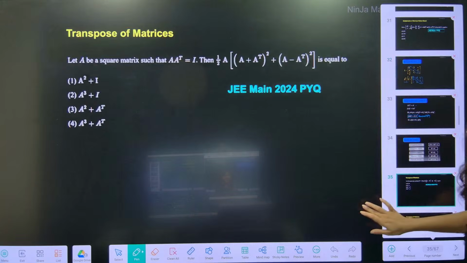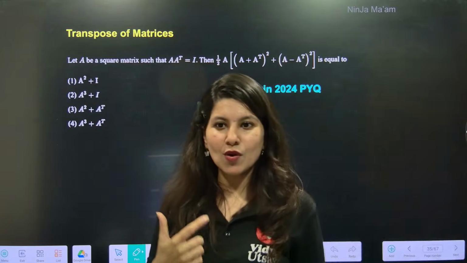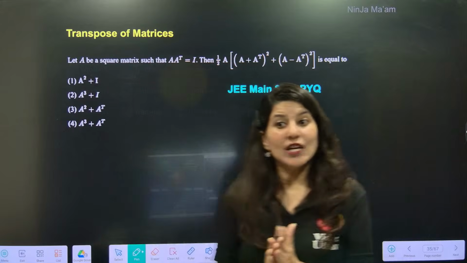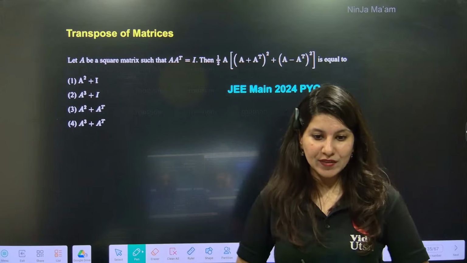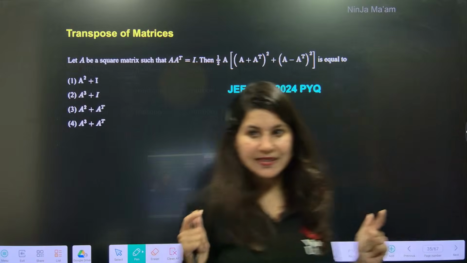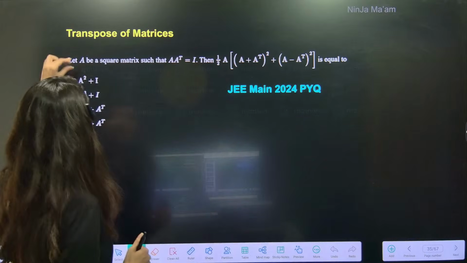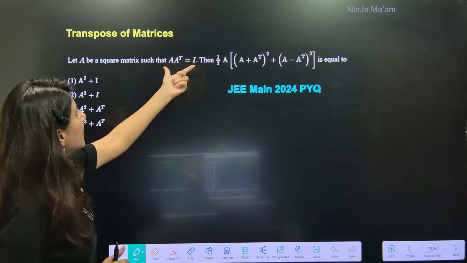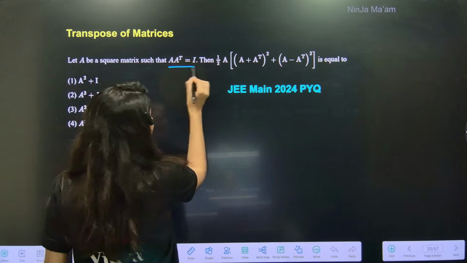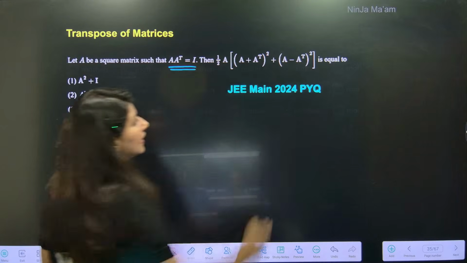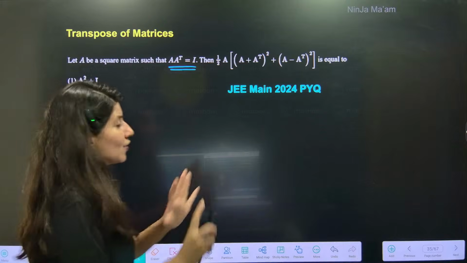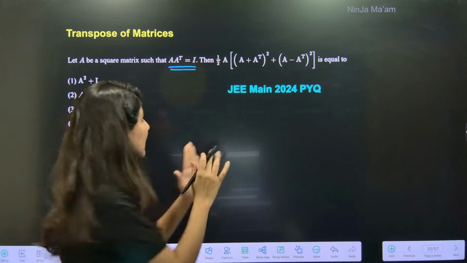Now let's do one more question based on transpose of a matrix. JEE 2024 PYQ we have. Are we ready for it? Okay. So let A be a square matrix such that A into A transpose is identity, and they want us to calculate this. We'll be very careful while calculating this.